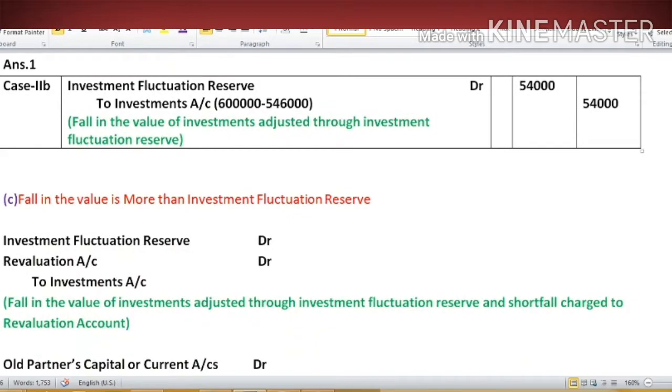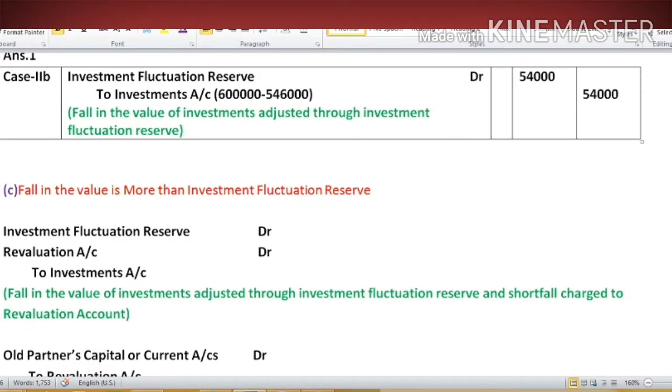What could be the other cases? Fall in the value is more than the investment fluctuation reserve. This time the loss arising due to fall in the value of investment is more than the available reserve. Then this is the excess loss. How will we adjust it? We will adjust it through revaluation account, as we know that decrease and increase in the value of assets and liabilities are adjusted through revaluation account at the time of reconstitution of a partnership firm.